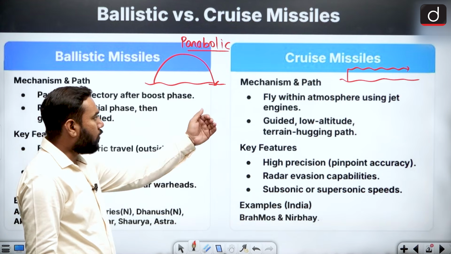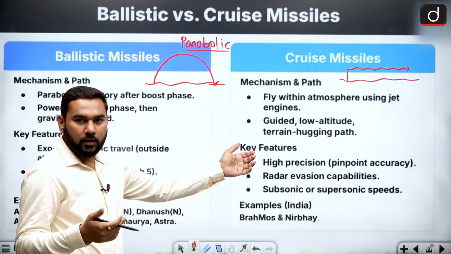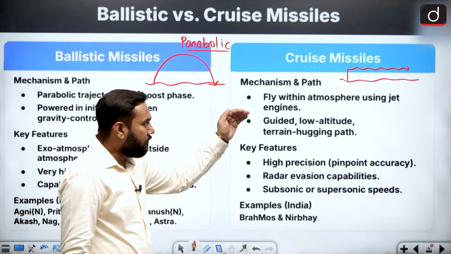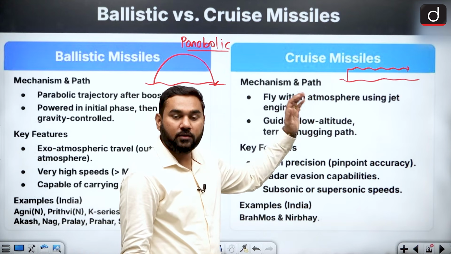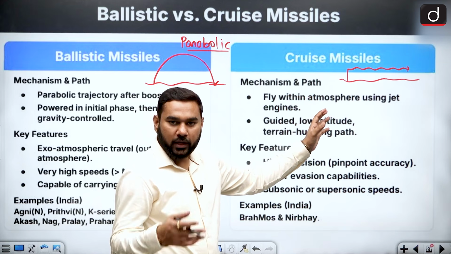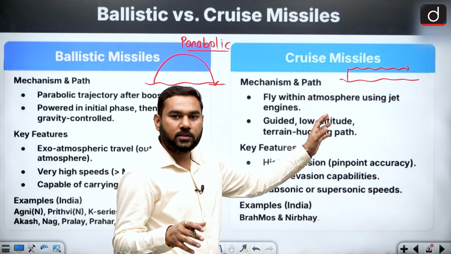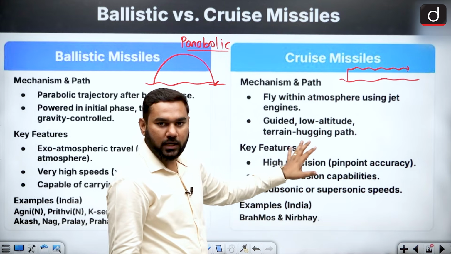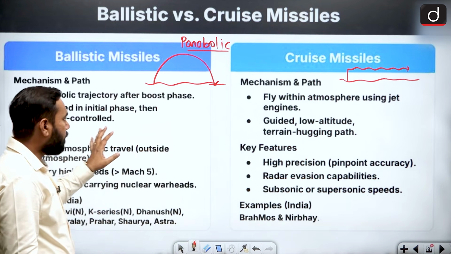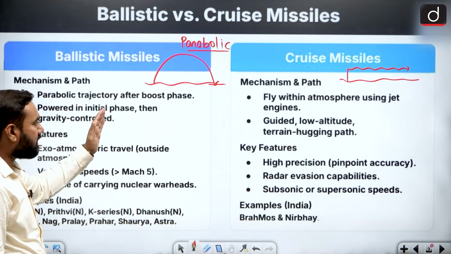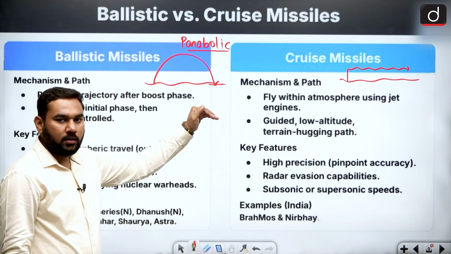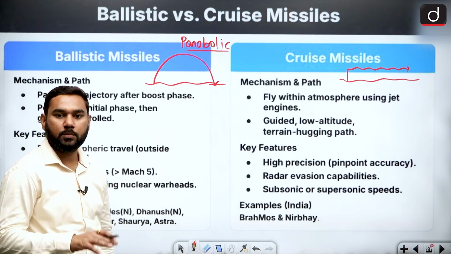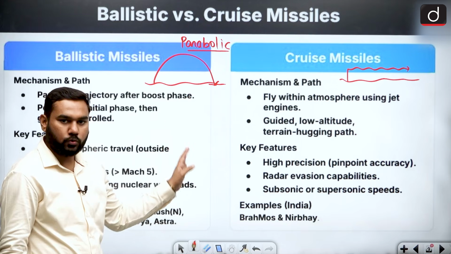And that's why we can say the cruise missile is always in control. This one is controlled in its path and can change the path. It can fly near the Earth's surface, so it is tough to catch with radar systems. Air defense systems cannot easily detect it. So these are the benefits of the cruise missile. But the ballistic missile is the older version, or maybe we can say the basic missile version. There is one path. This can be easily identified by radar, and that's why interception of a ballistic missile is easy compared to a cruise missile.